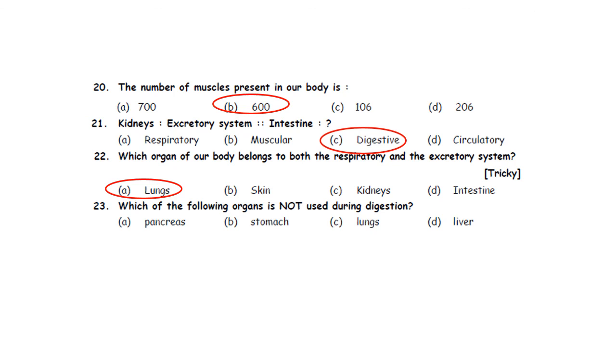23rd. Which of the following organs is not used during digestion? A. Pancreas, B. Stomach, C. Lungs, D. Liver. So no doubt, lungs is used for respiration, which is not used during digestion. So the correct answer is option C.